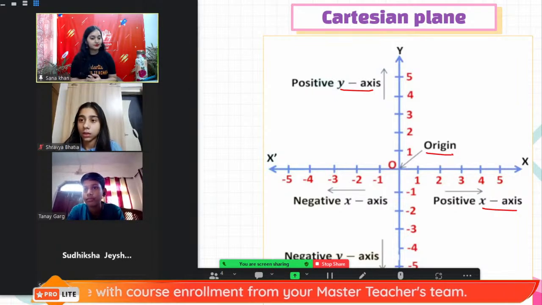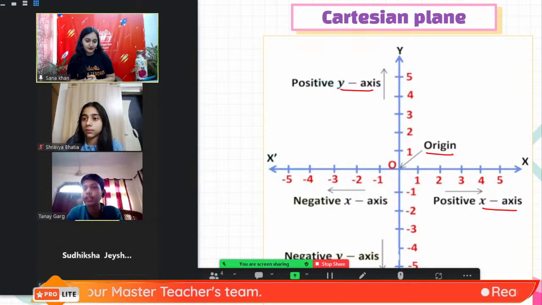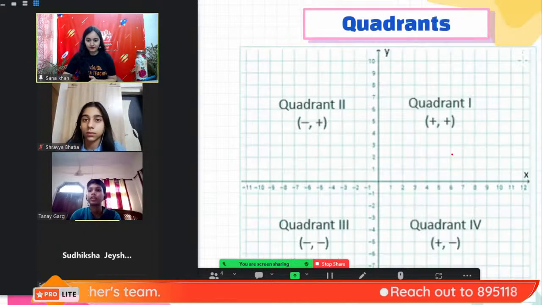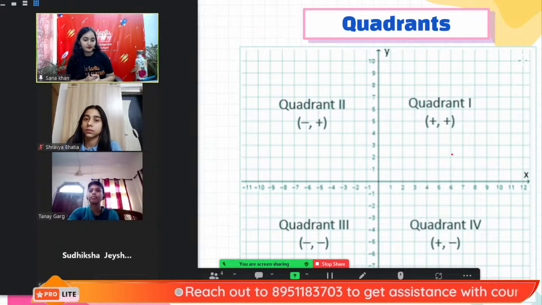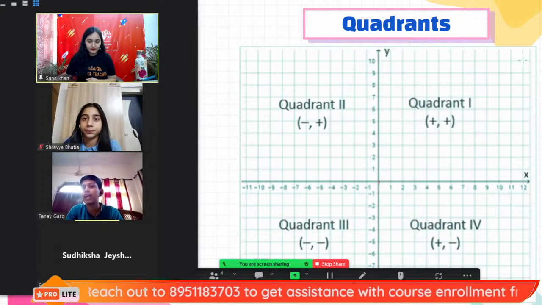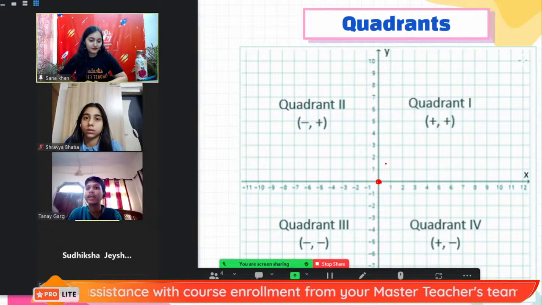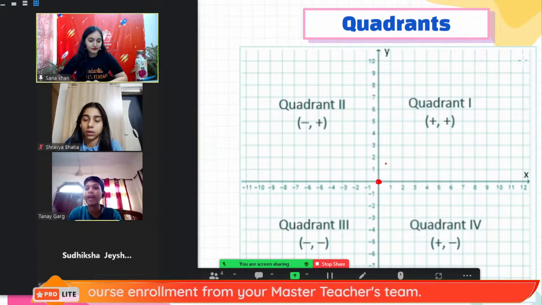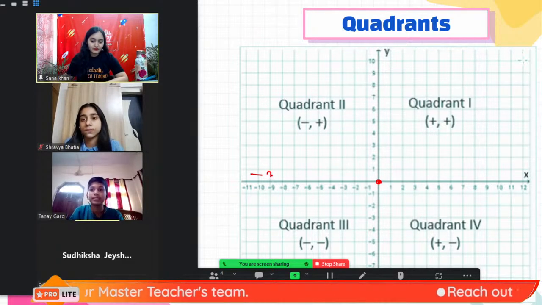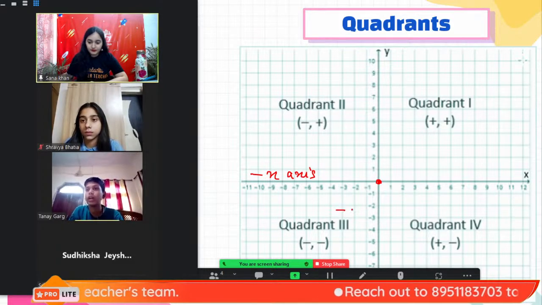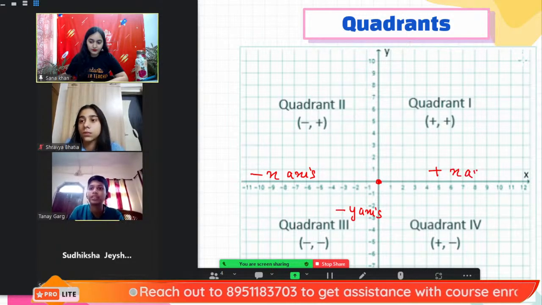Correct. Please go on. So it cuts into four quadrants: first, second, third, and fourth. There are four quadrants when they intersect. The x-axis coordinate is called the abscissa and the y-axis coordinate is called the ordinate. The left-hand side of the origin is the negative x-axis, and below the origin is the negative y-axis, and the right and upper sides of the origin are the positive x-axis and y-axis respectively.